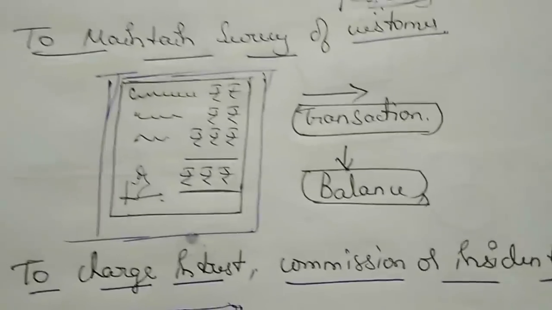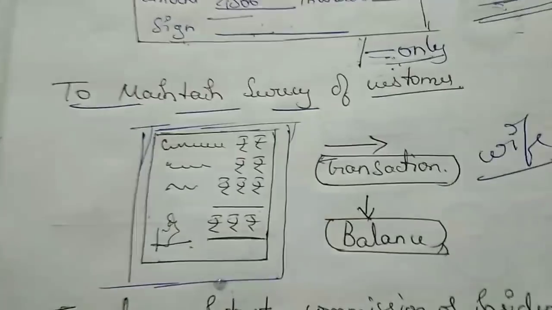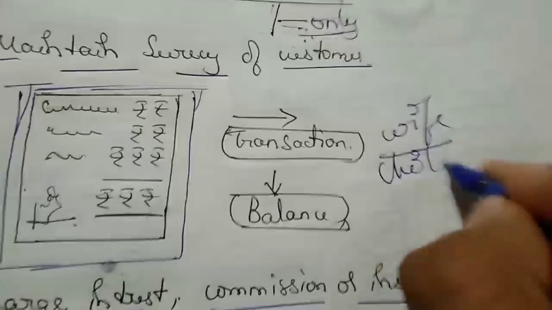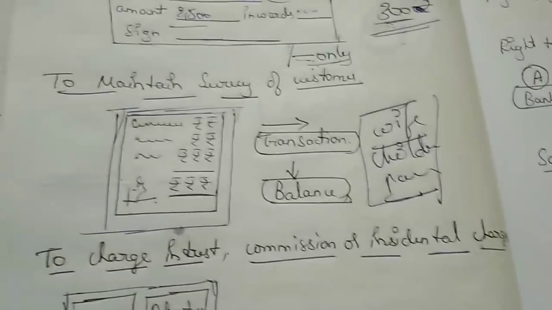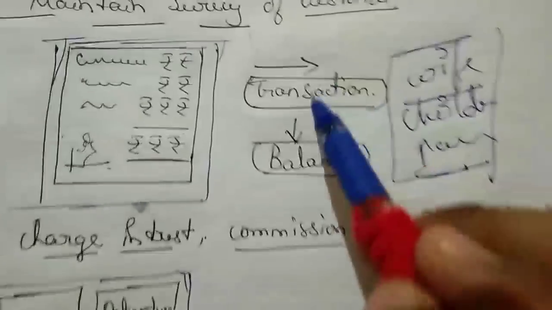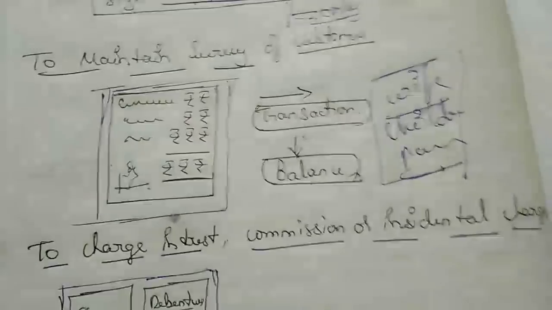If I am dead, my wife can see my account. If I am dead, my parents can see my account. No aunt, no uncle can see my secrecy of transaction and balance. Okay, so this was to maintain secrecy of the customer, top secret.